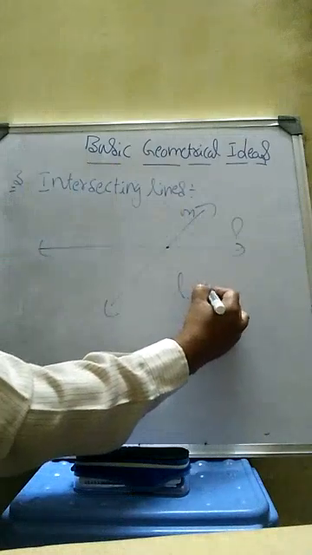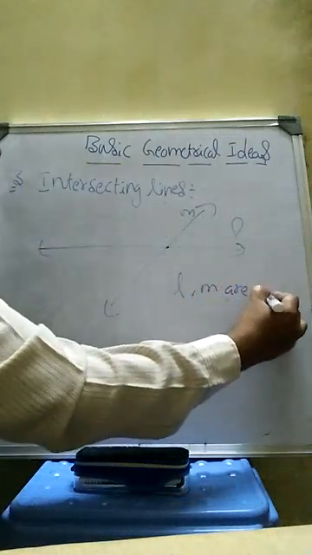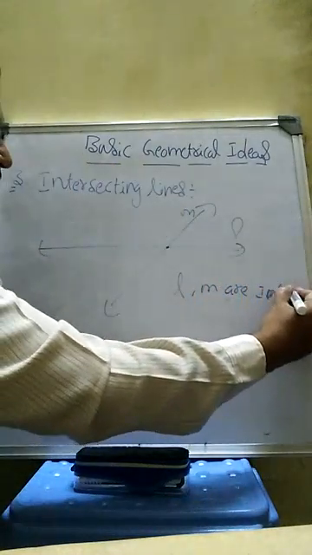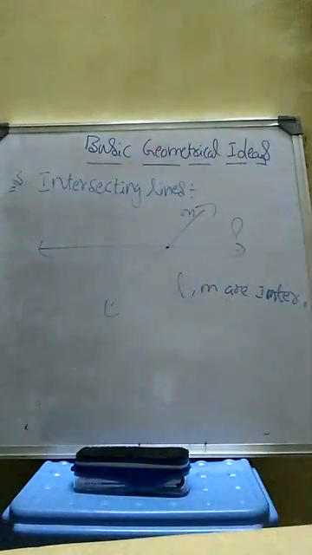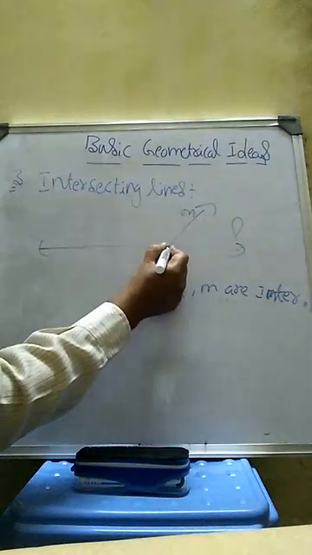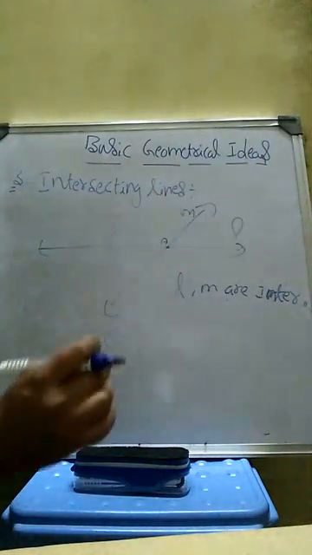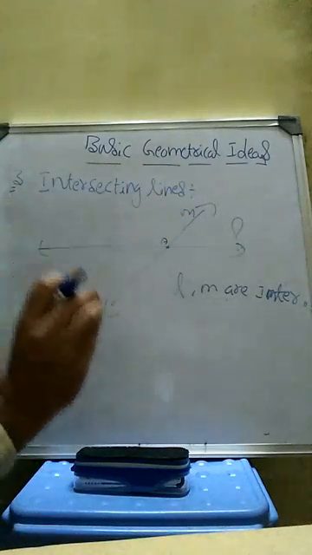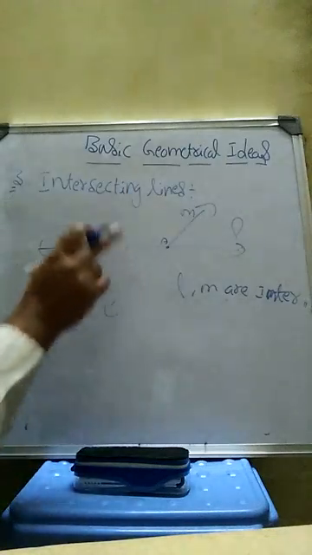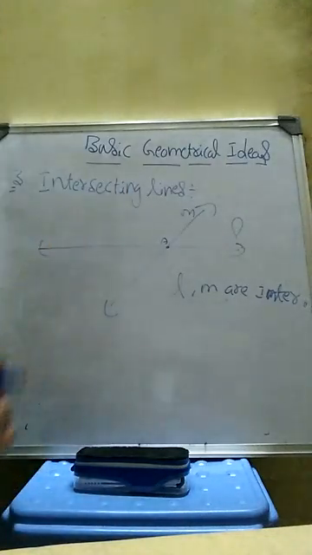So L and M here are intersecting lines. These two are meeting at one point. Let that point be assumed as A. So once again, intersecting lines means if two lines intersect at a point, then the lines are said to be intersecting lines.